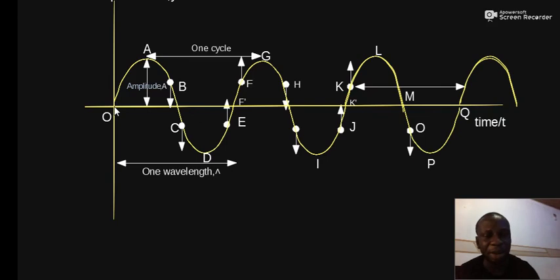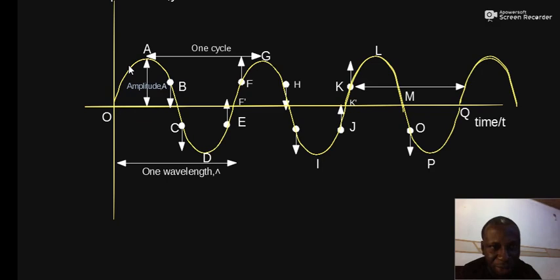O is the point known as the origin of the wave. We can also see it as the 0 point or 0 mark. At this point, the displacement is 0 and the time is 0. So at this point, we switch on time and assume that the particle of the wave starts motion under vibration.